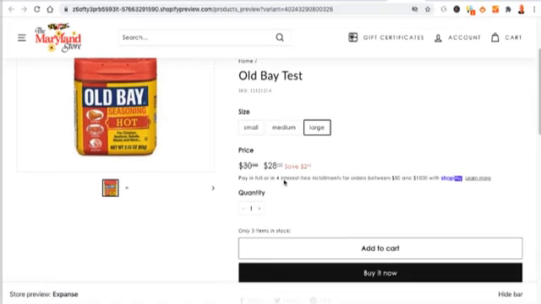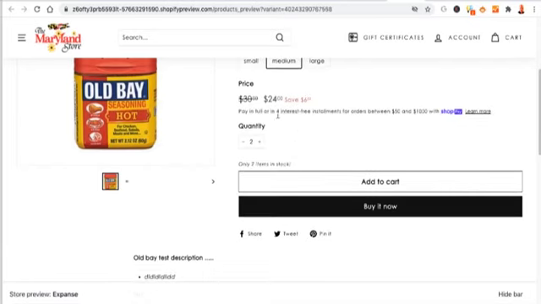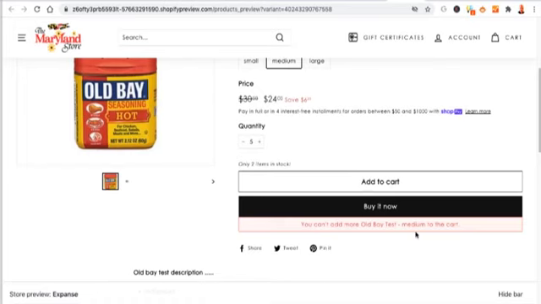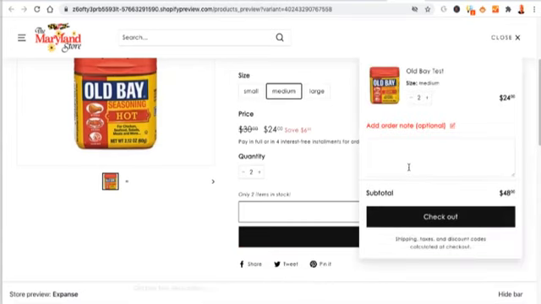It doesn't have to be those things, but notice how it shows me my savings. It shows me my cross-off price or whatever, etc. Okay. So now if we go down and we click on this, we can add as many as we need to. And remember, there's only a handful of mediums, and we'll add those to the cart. So notice that it can't add it to the cart because it's not enough, right? So maybe just do like 2, add to cart. So it lets me do that.